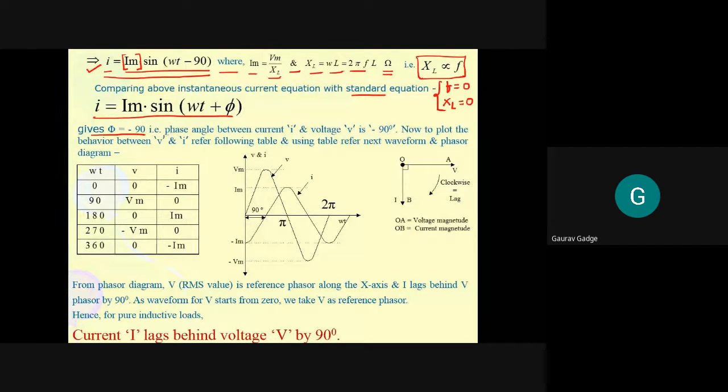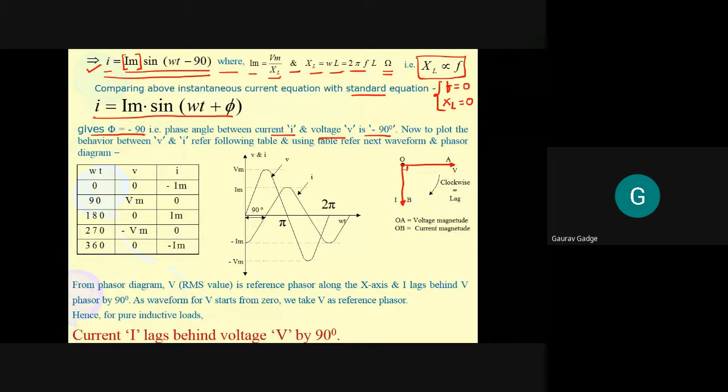It means that the phase angle between current and voltage is minus 90. इसका मतलब क्या है कि if you draw a phasor line for voltage on the reference axis, then current must be drawn on the negative y-axis.